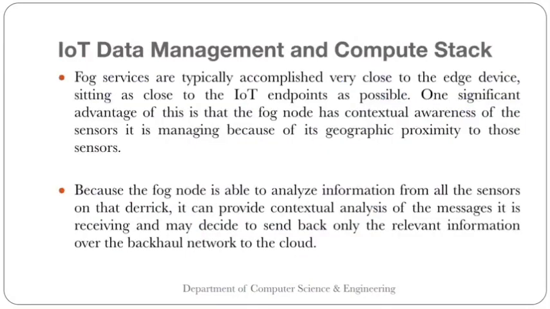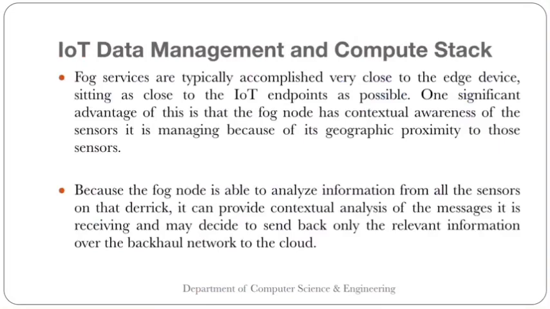Fog services are typically accomplished very close to the edge device, sitting as close to the IoT endpoint as possible. One significant advantage is that the fog node has contextual awareness of the sensors it is managing, because of its geographic proximity to the sensors.